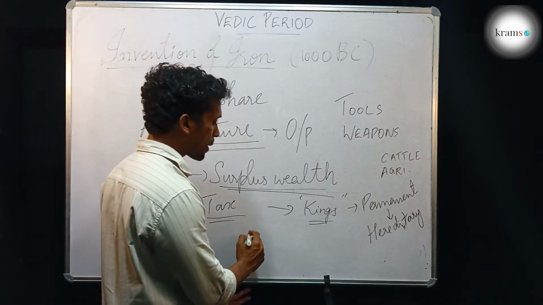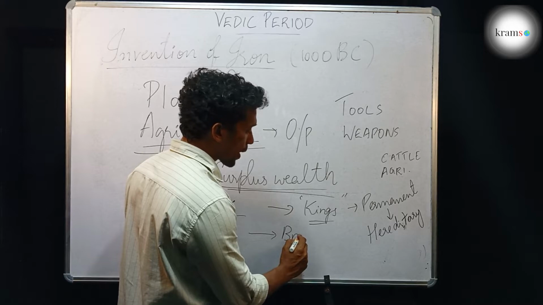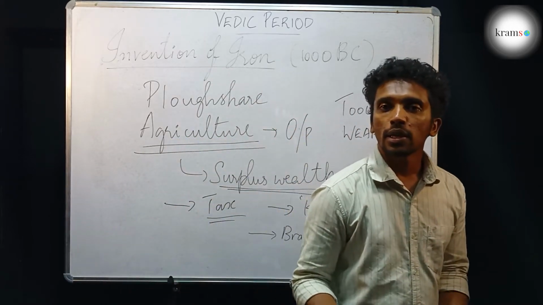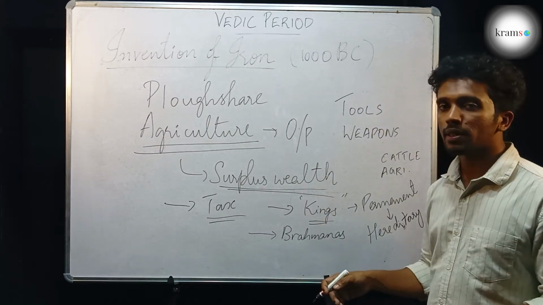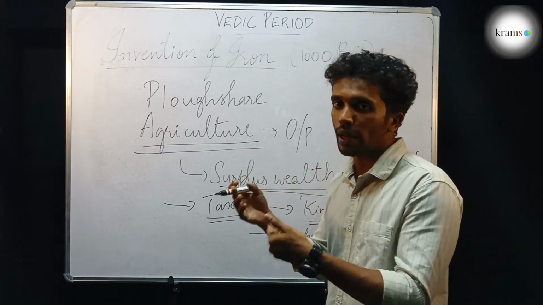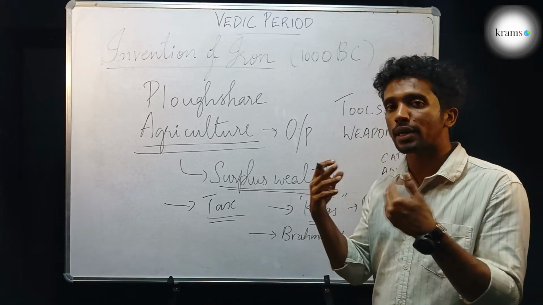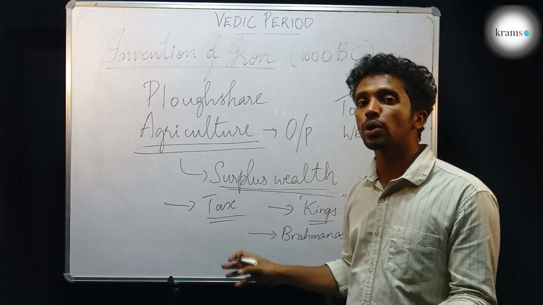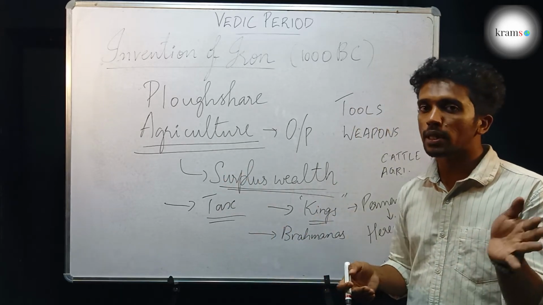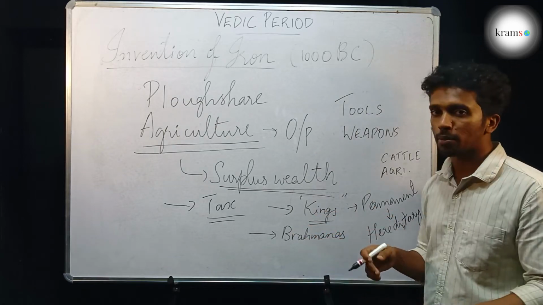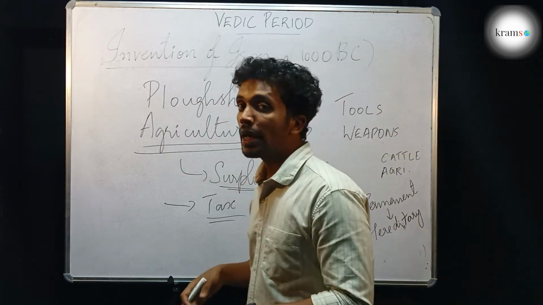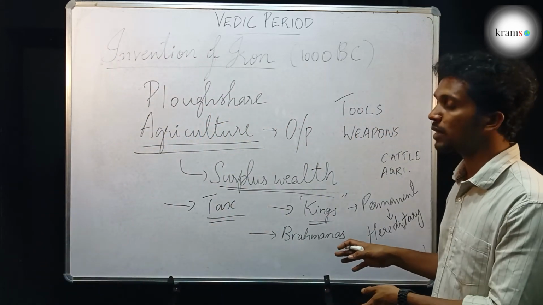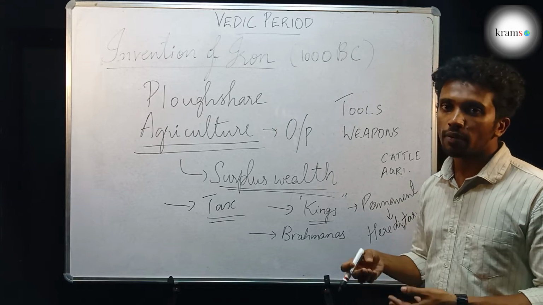Then there are some other people known as Brahmanas. They wanted to earn money easily. What they did is, they will say that if one person is going to have agriculture, when they are going to start cultivation, he will say, come, I'll pray for you, so that you will get good output out of cultivation. The people will go to the Brahmanas and ask them to please pray for us so that we'll have more cultivation. If someone's wife is going to give birth, then they will go to Brahmanas and say, please pray to the god so that we'll get good children.